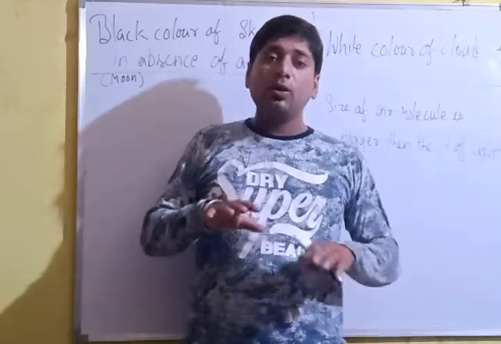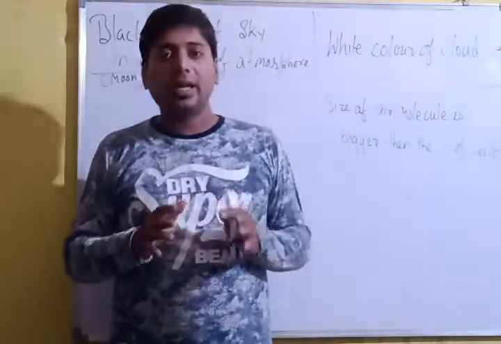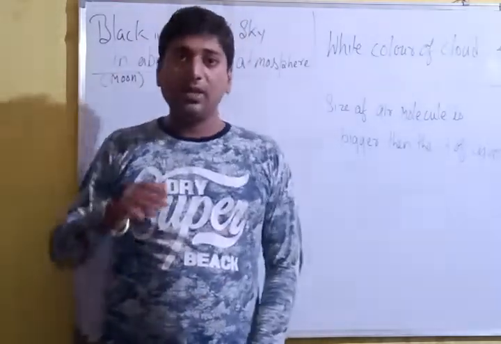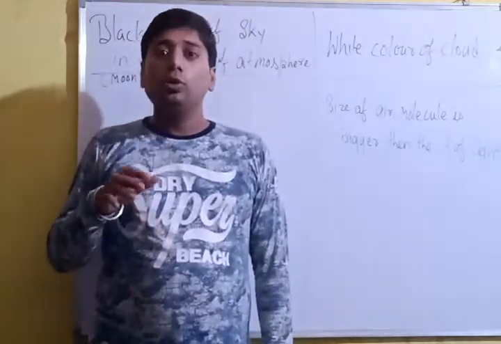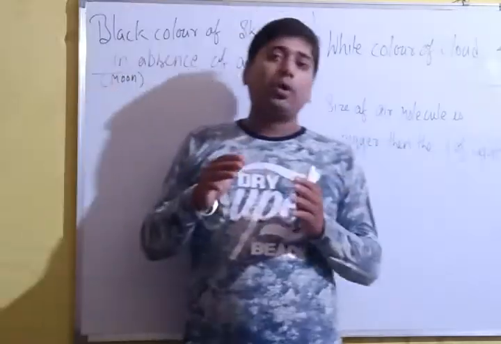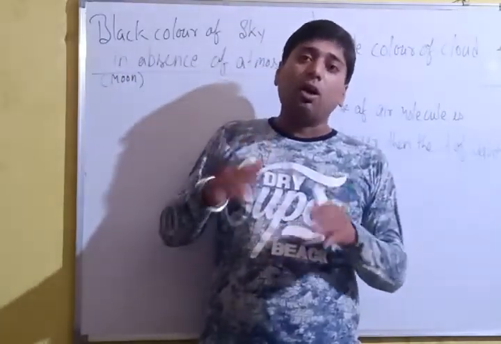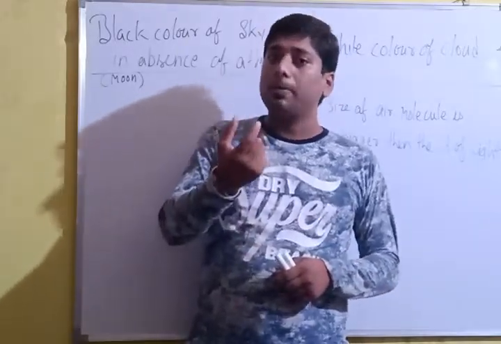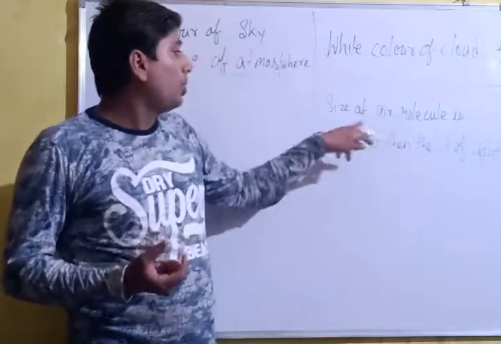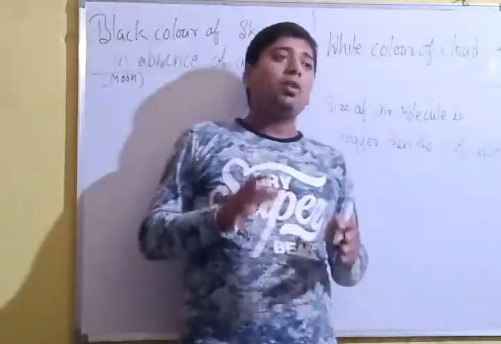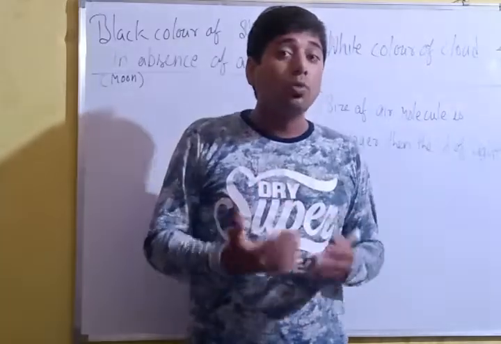Here, during cloudy time, when the cloud is very near to us, due to the nearer point or the size of the air molecule, what will happen if the size of the air molecule is more?